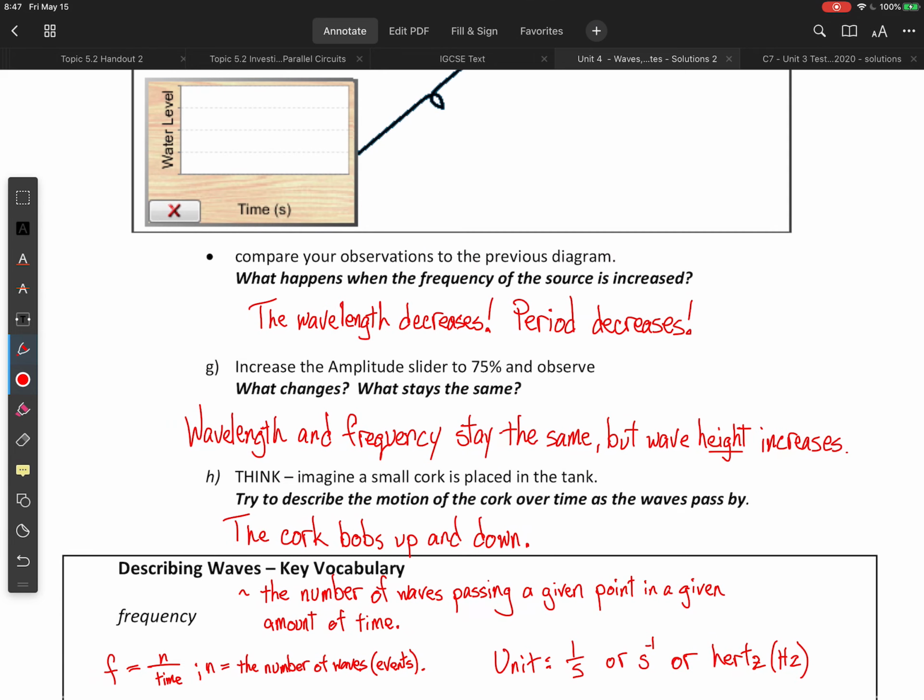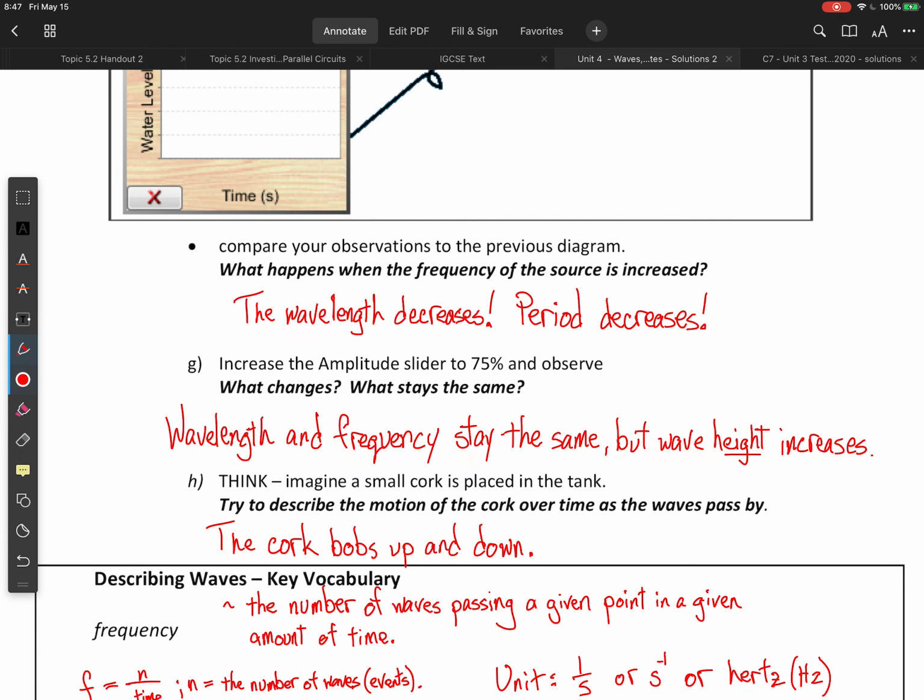What happens when the frequency of the source is increased? A couple of things happen. Both wavelength and period decrease. Sorry, I need to learn to read.